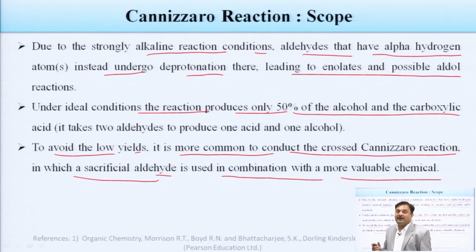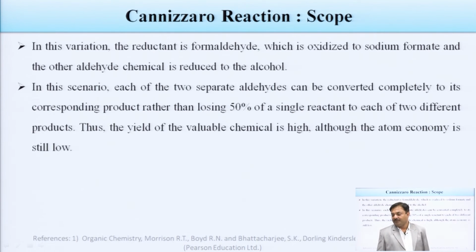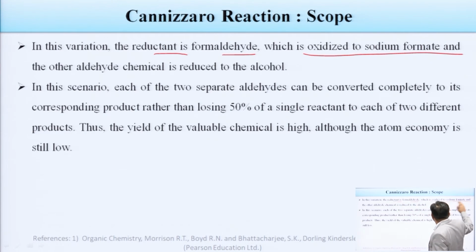So, again we will go for the cross Cannizzaro reaction, in which we see how we can overcome this drawback of the Cannizzaro reaction, in which we are getting only 50% of alcohol and the carboxylic acid salt. So, now we will go for the cross Cannizzaro reaction and we will see how it happens. When we use the cross Cannizzaro reaction, what happens? The reductant is formaldehyde, which is oxidized to sodium formate, and the other aldehyde chemical is reduced to the alcohol.